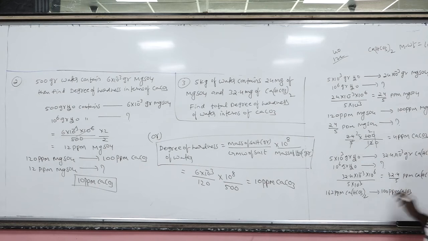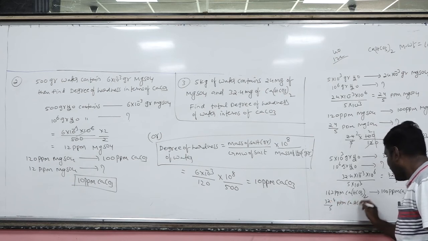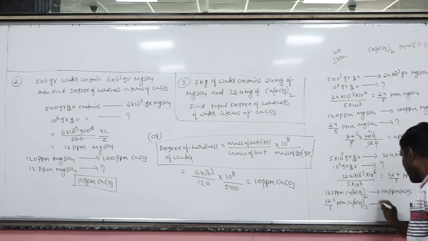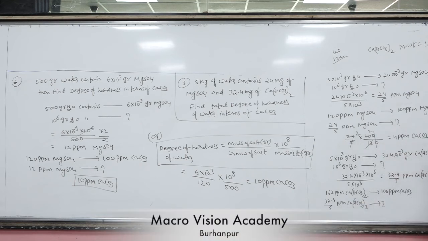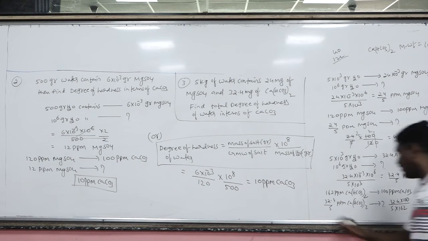Yes or no? Now 32.4 by 5 ppm of calcium bicarbonate, how many ppm of CaCO3? So 32.4 into 100 by 5 into 162. So again you have 4 ppm of CaCO3. So here CaCO3 4 ppm, here CaCO3 4 ppm.